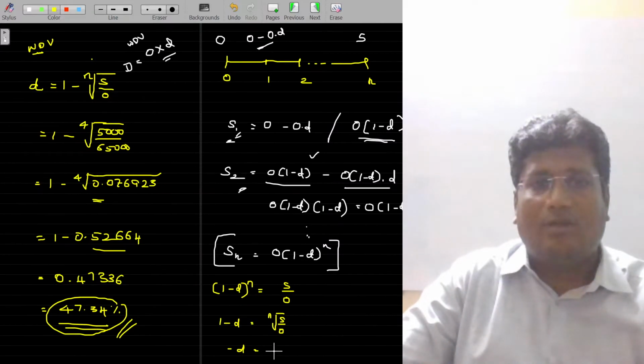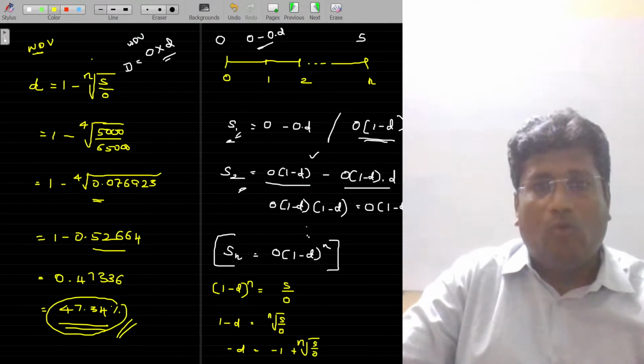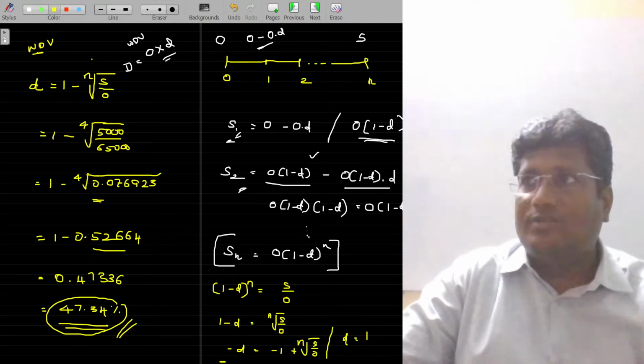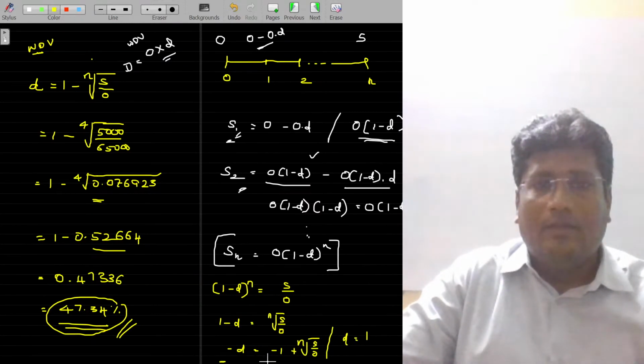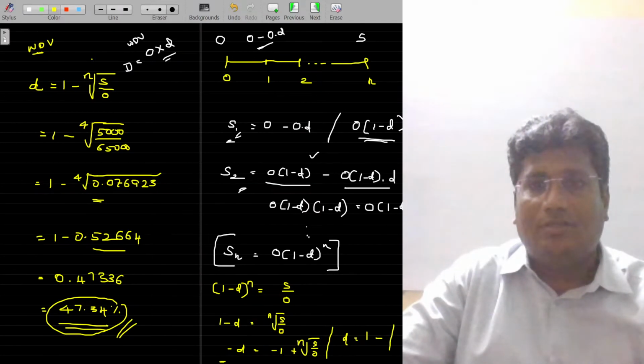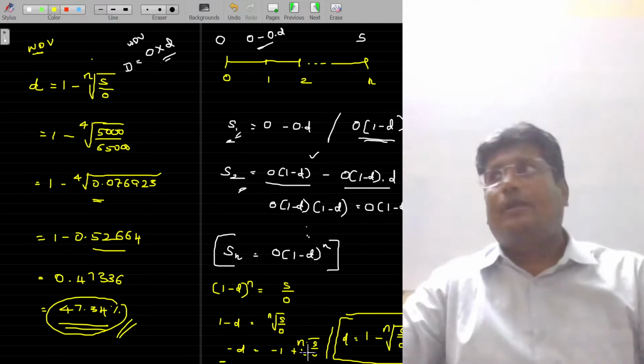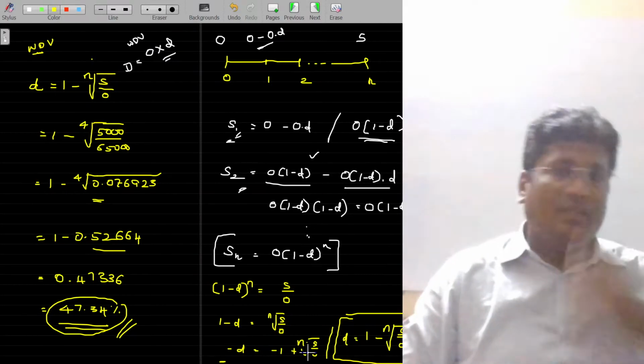Here it's a plus 1, which automatically becomes minus 1, plus nth root of s by o. I need d, so d is equal to, the sign is changed. Minus d is changed to plus d, and minus 1 is changed to plus 1. Plus sign is changed to minus, and that's how we'll get 1 minus nth root of s by o. This is the formula for calculating rate of depreciation under WDV method.